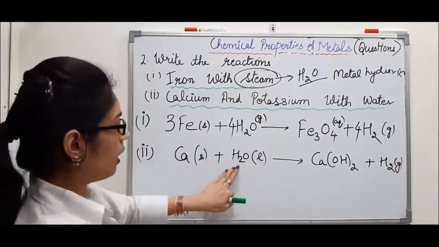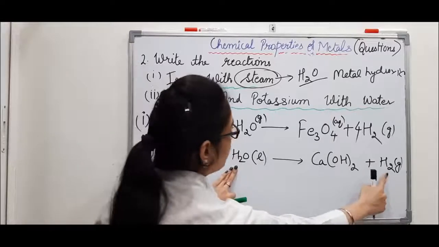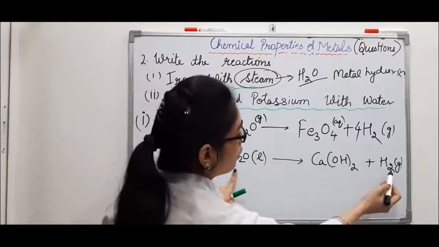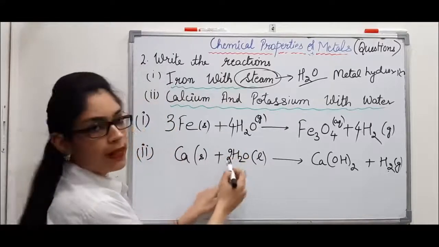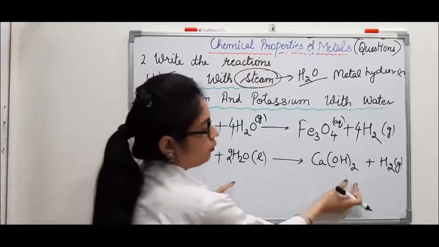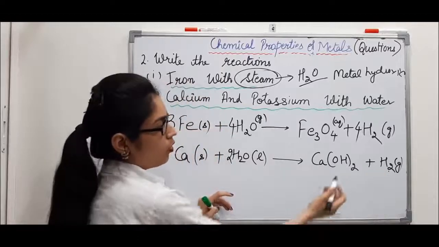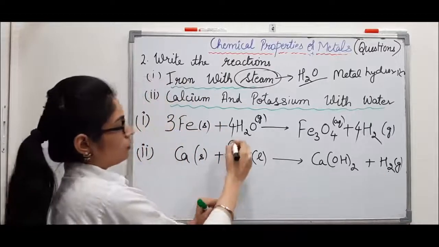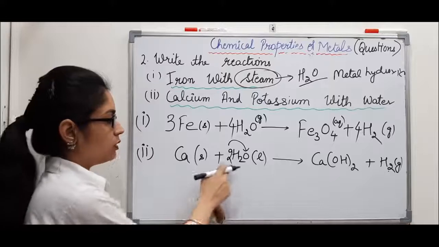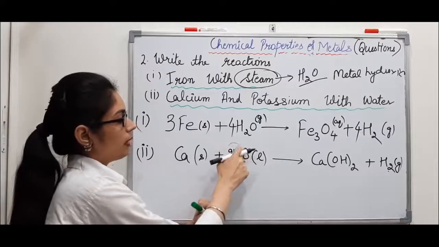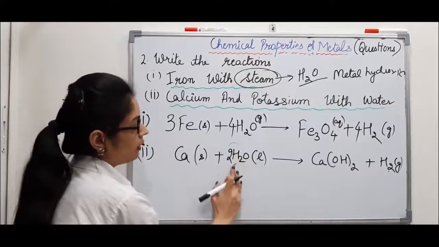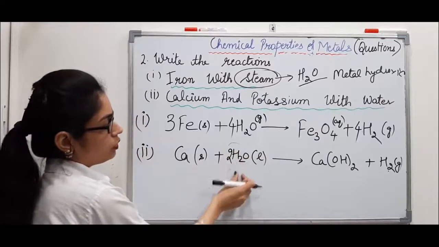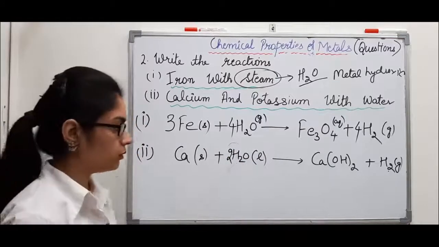Hydrogen 2 this side, and here you can see it is 2 plus 2, 4. So let's multiply it with 2. So 4 atoms of hydrogen this side and 2 plus 2, 4 this side. Oxygen 2, here also oxygen 2 atoms, because this number gets multiplied with both of the elements, with hydrogen also and with oxygen also.